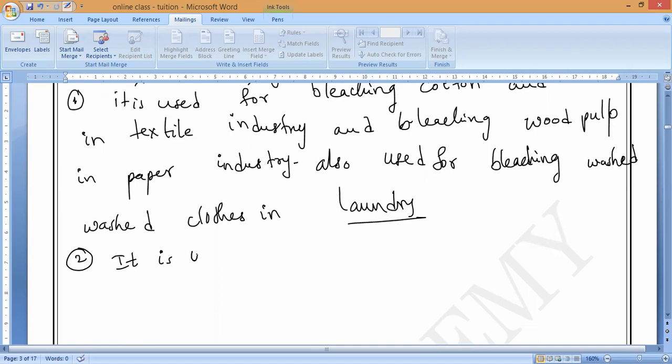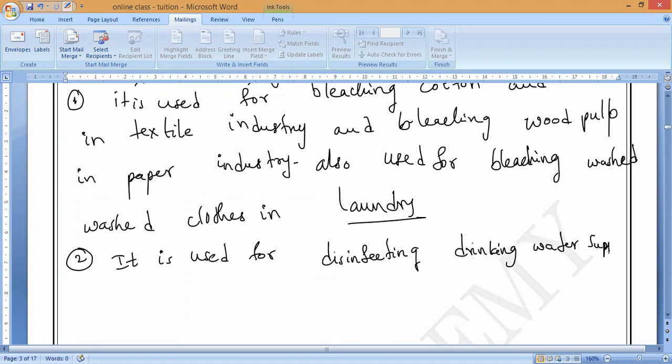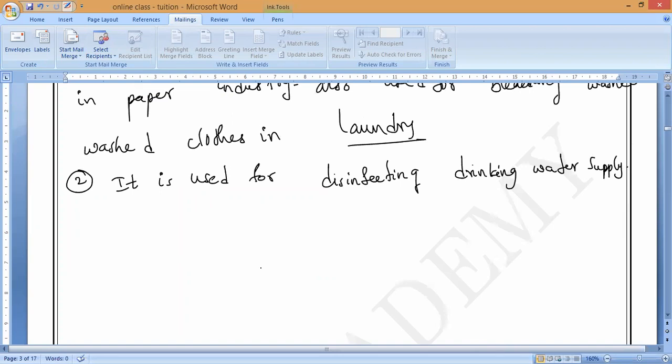Karthikeyan, no response. What happened? It is used for making drinking water free from germs, disinfecting drinking water supply.